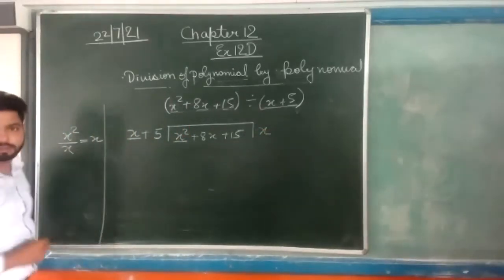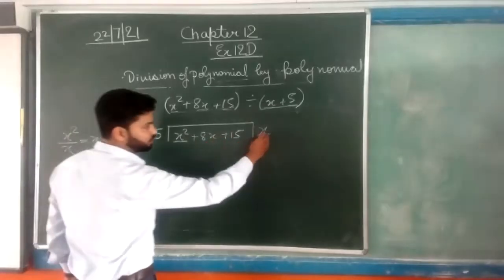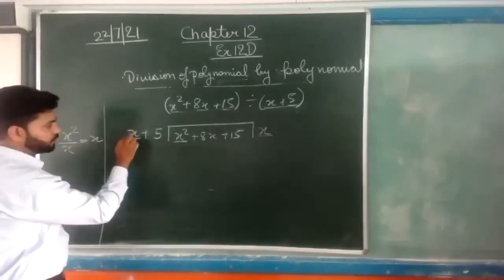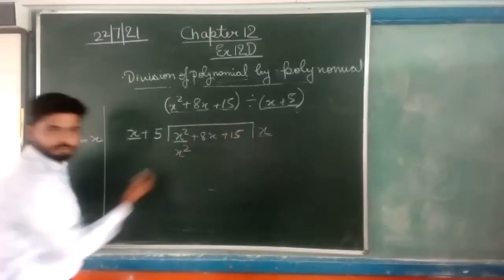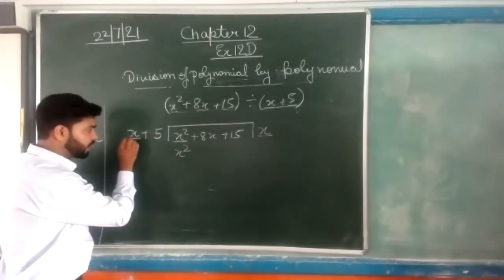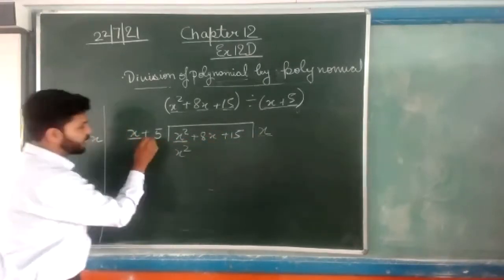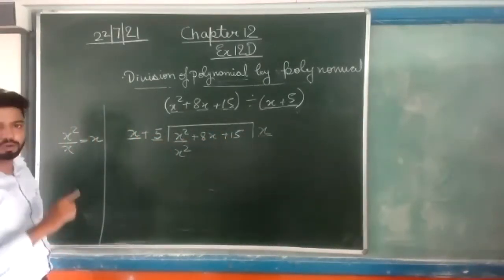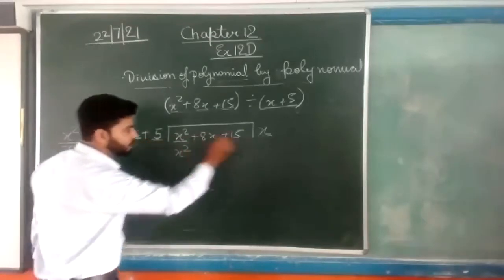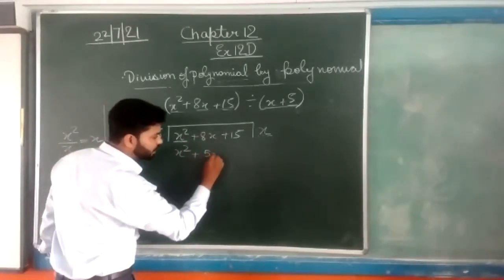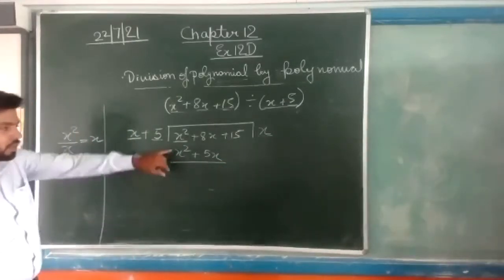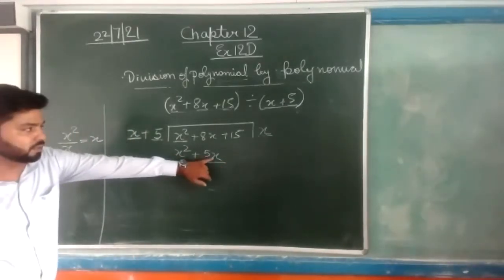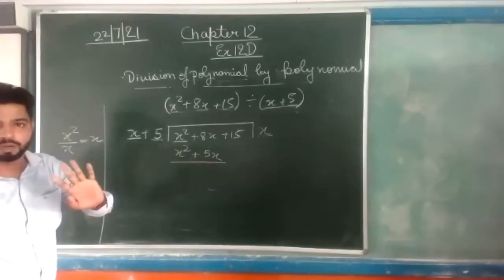Now, we will multiply x into x, that is x square. If we are multiplying with this, we have to multiply with this 5 also, because we have to multiply the whole expression. That is 5x. And we will write the like term below the like term, because here it is an x square, and here is an x term. So we are writing it below the term.